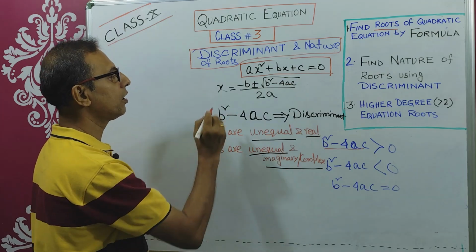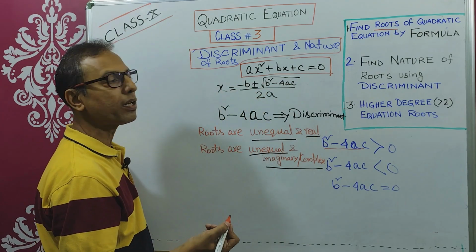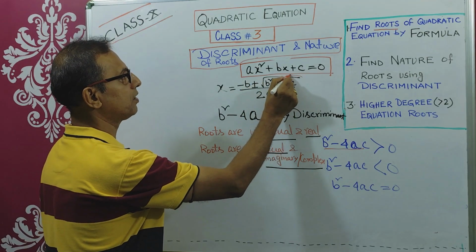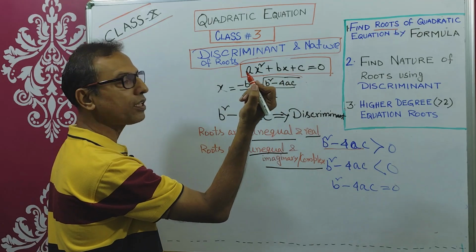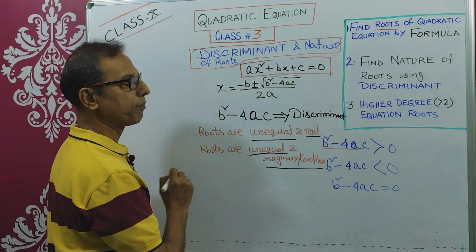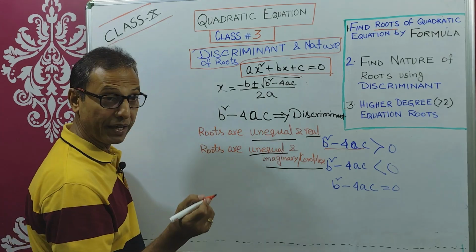Now if the discriminant equals 0, that means b square minus 4ac is 0, then both the roots will be x equals minus b by 2a. That means roots are equal. If this part is 0, b square minus 4ac is 0, root over 0 is 0. So minus b by 2a, both the roots are minus b by 2a. That means roots are equal and real.